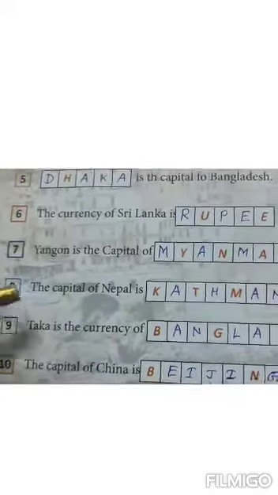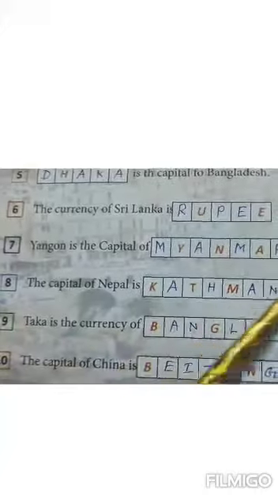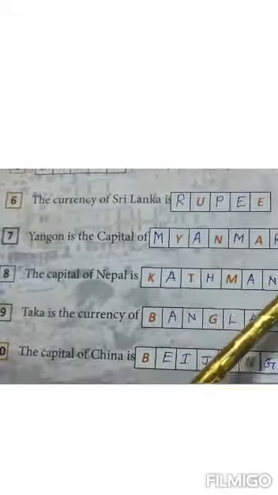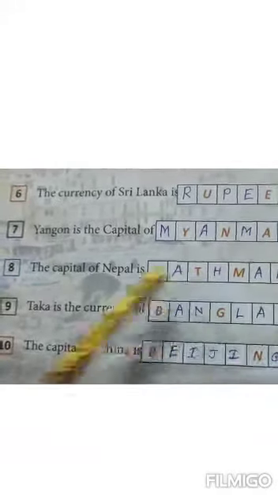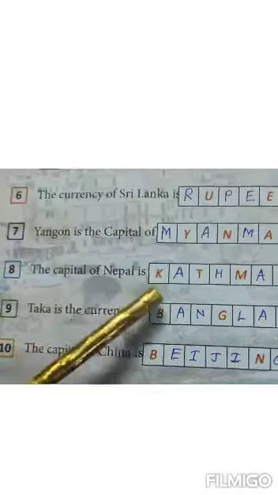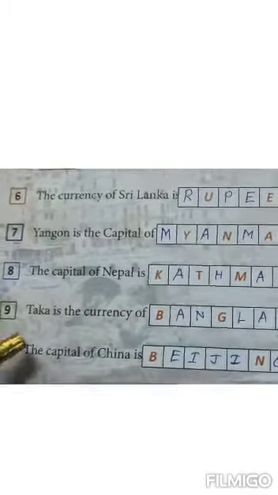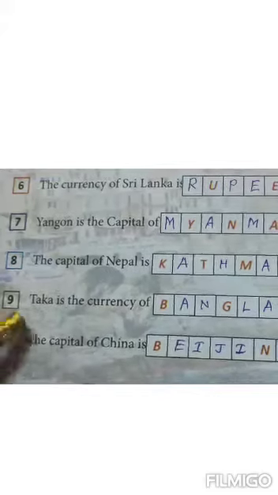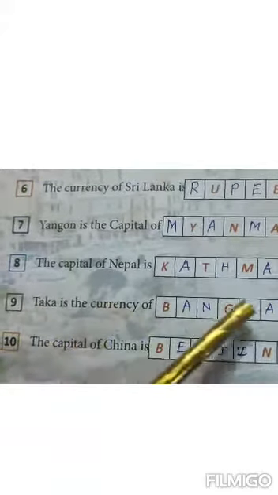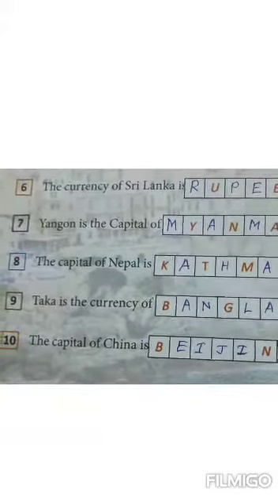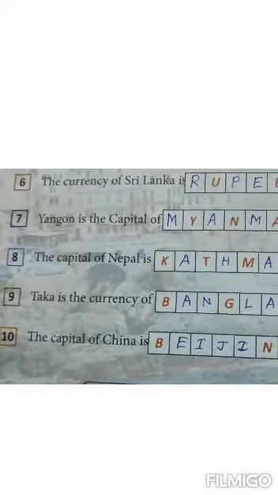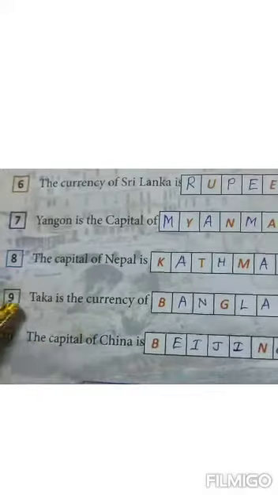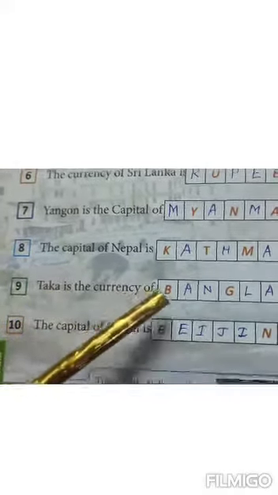Next, number 8, the capital of Nepal is Kathmandu. Kathmandu. Number 9, Taka is the currency of Bangladesh. In Bengali, we call our currency Taka, as we call it rupee in India. Like that, the currency of Bangladesh is Taka.